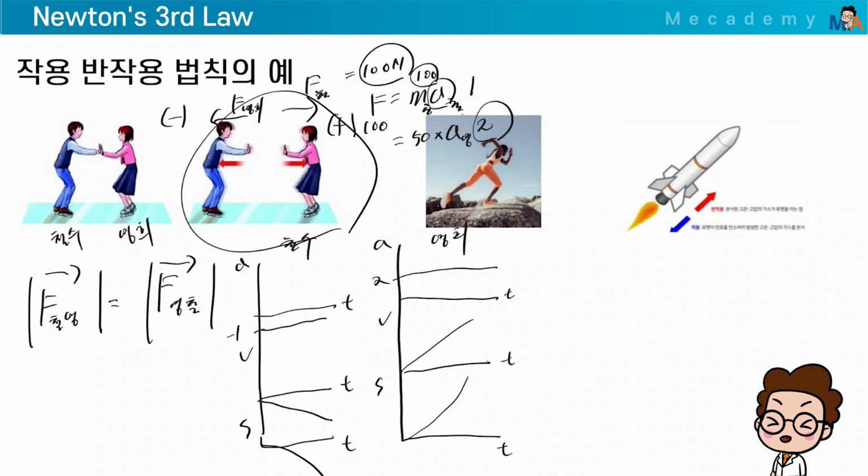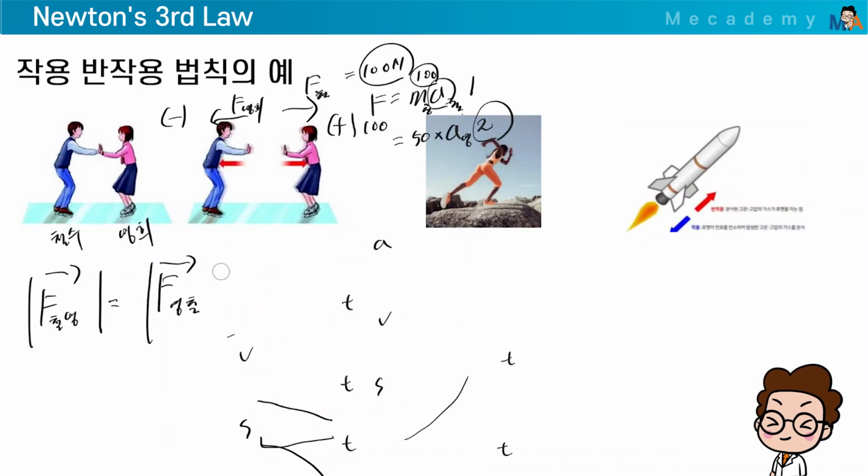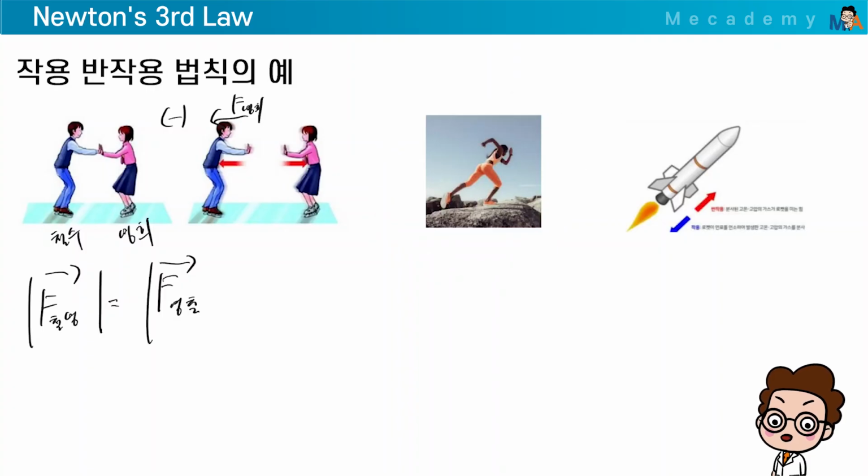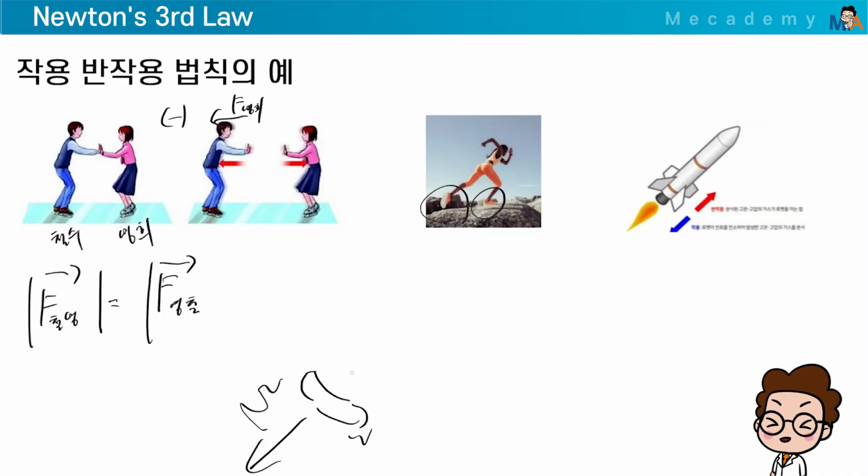It acts with force in the opposite direction like this. Next, the second one, you see the person running, right? This person running? There's also this running. It's not that the students are exerting force. The students are actually running due to the reaction. When running, if you look at the back foot, the heel, it's hitting the ground like this, the ground. Do you understand?